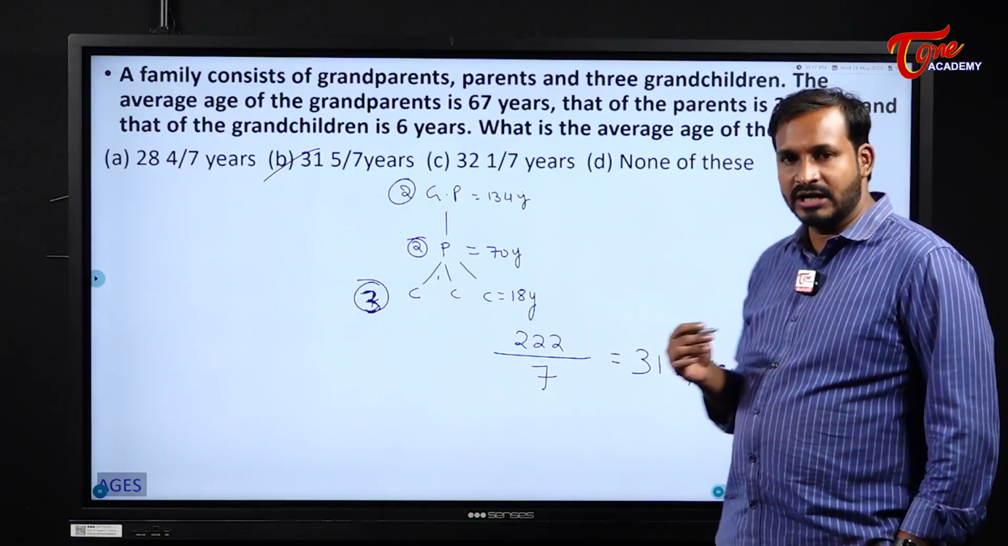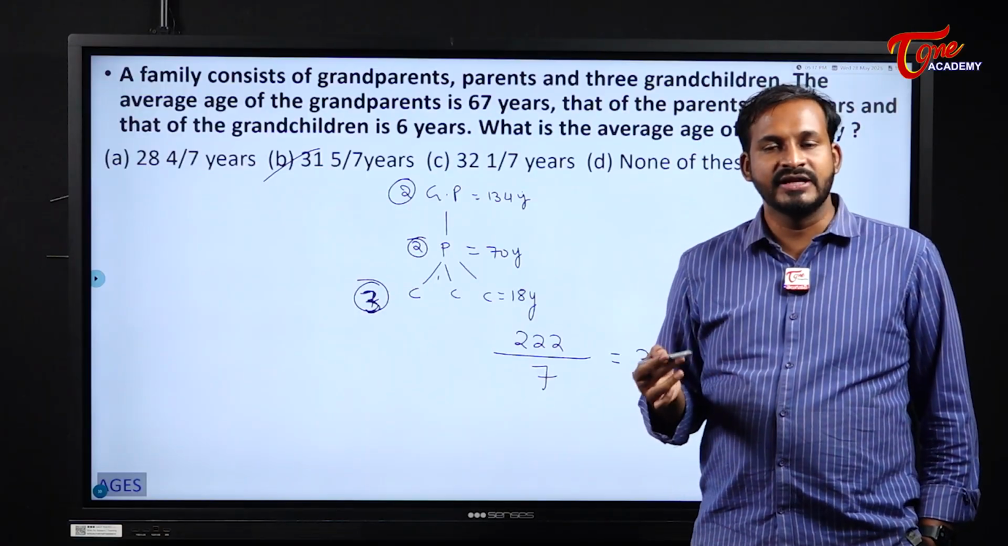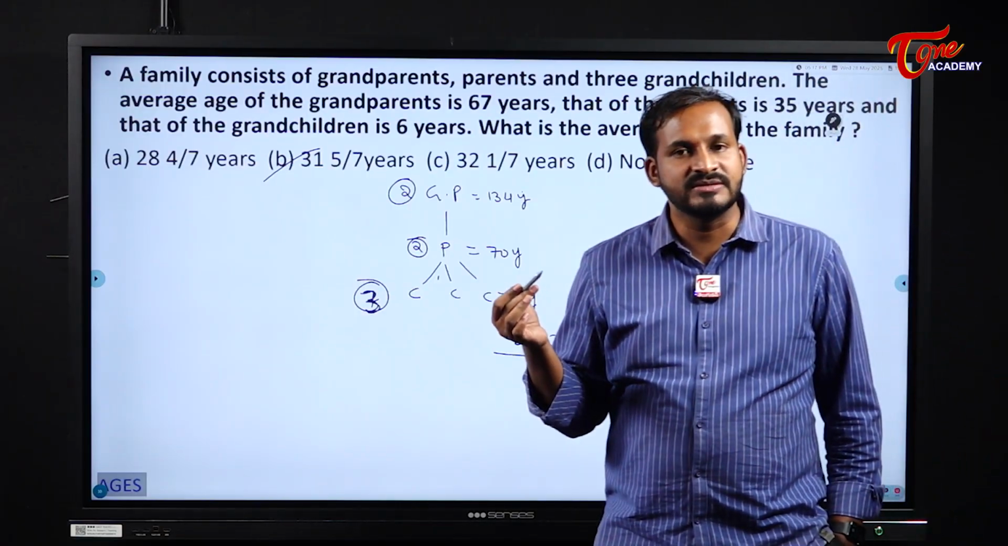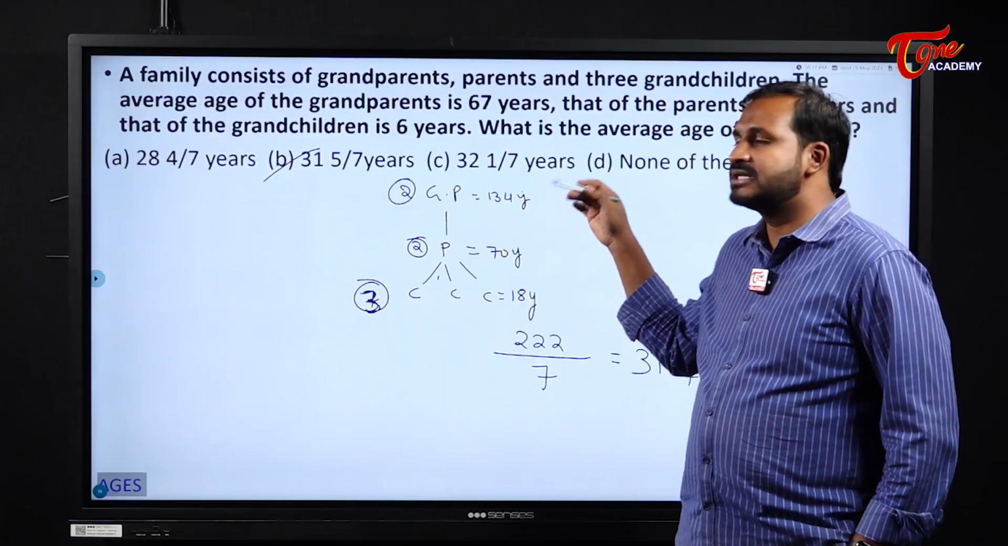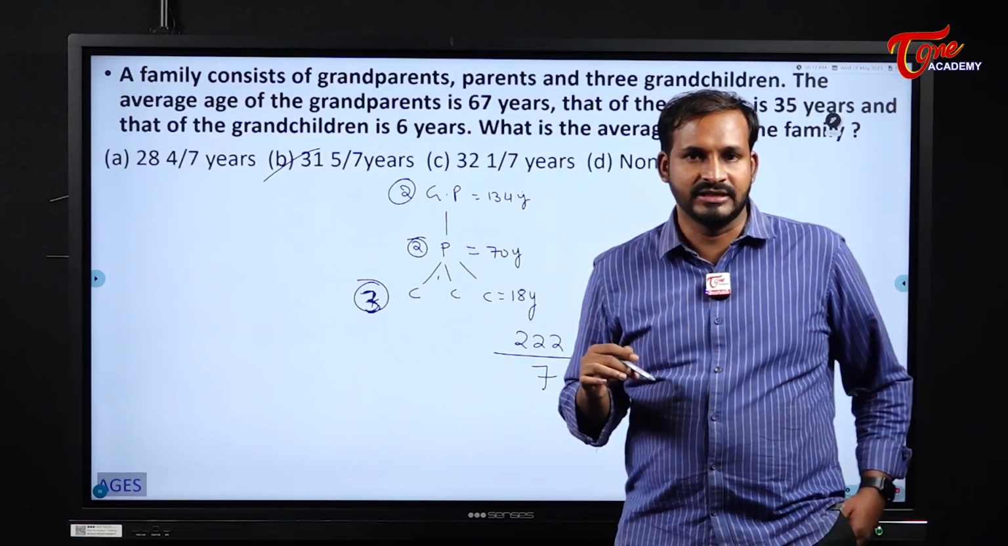Please be careful. We already finished the average concept. Average means how will we do it? Sum of observations by number of observations. But it is related to ages here. That's it. Nothing more than that.